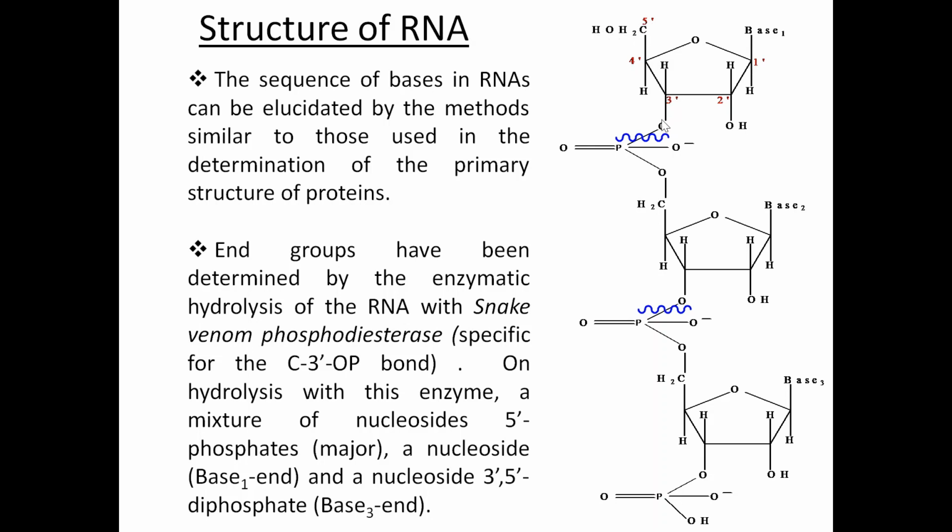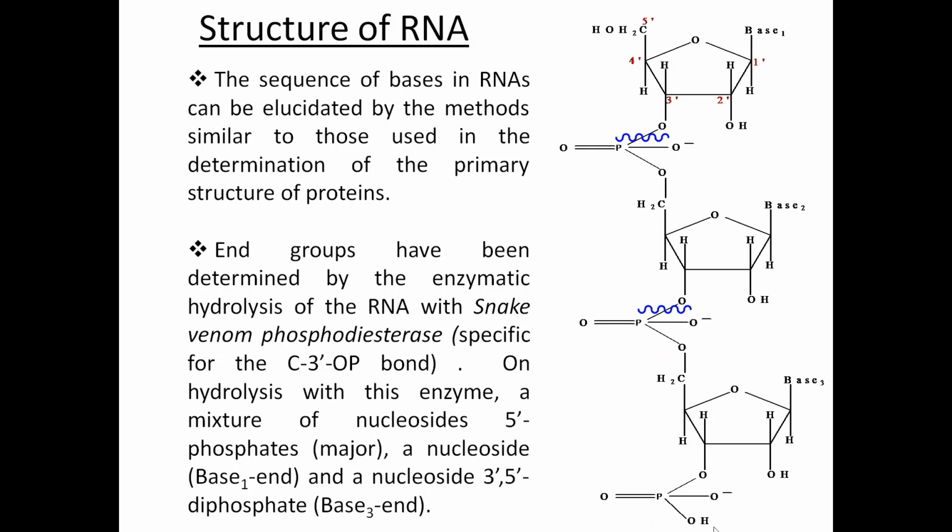Now here you can see if the bond cleaves here, the phosphate group is not present at the 5' position, and the phosphate group is also not present at the 3'. So this will result in base plus sugar, meaning a nucleoside. On hydrolysis, where the first base is present, that part will remain as a nucleoside. It will not be a nucleotide because the phosphate group is not attached to it. Only the base and the sugar unit are there.